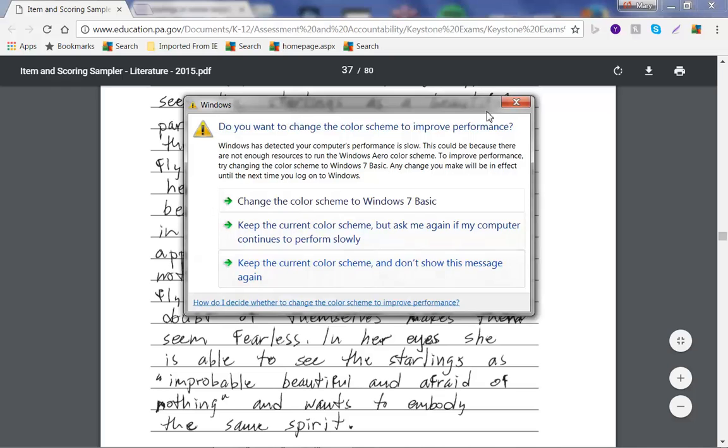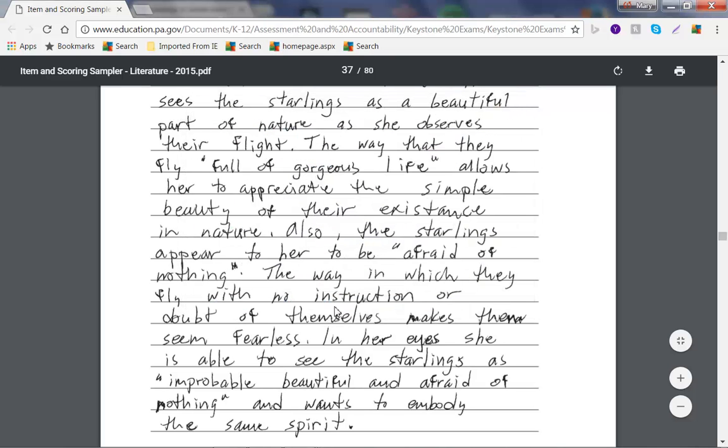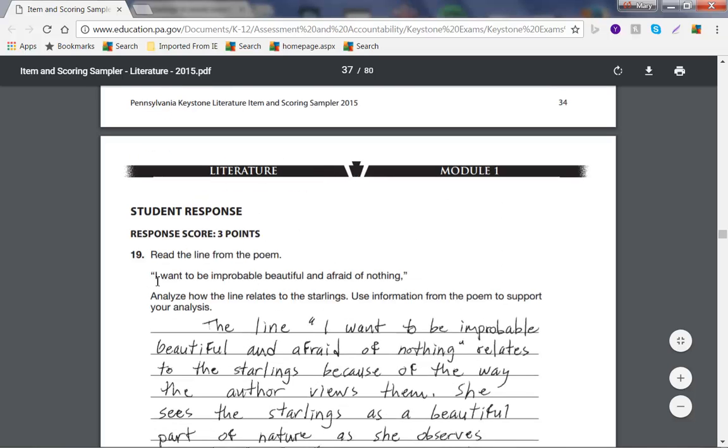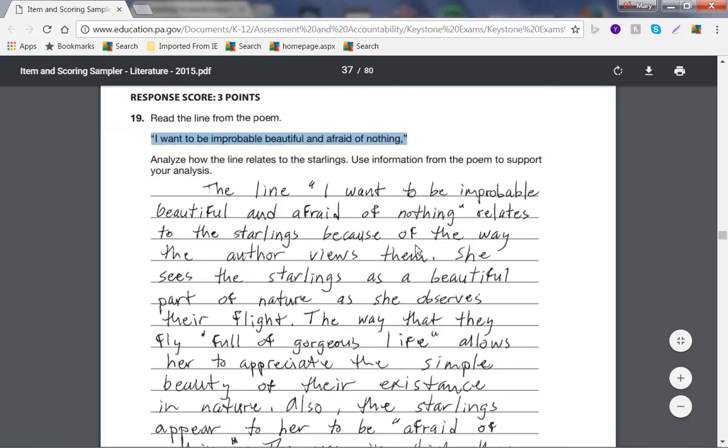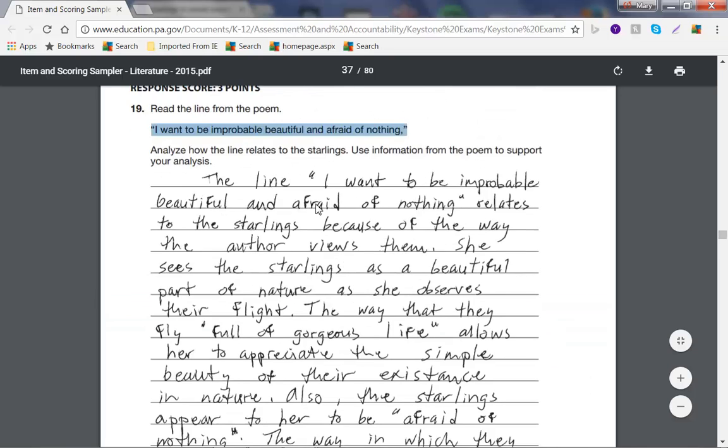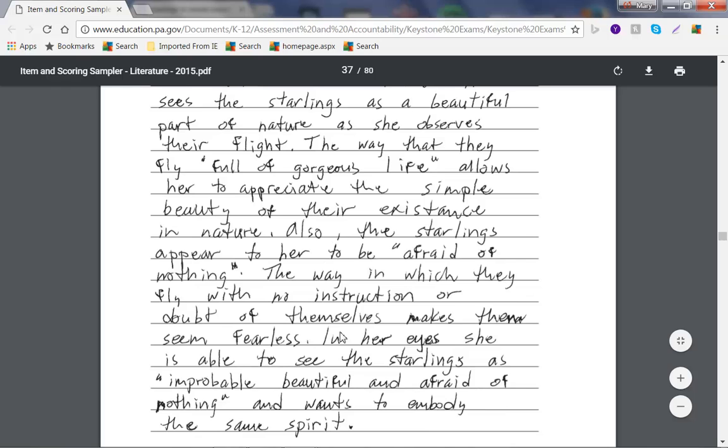"Also, the starlings appear to her," in her eyes, that's the speaker, "she is able to see the starlings as improbable, beautiful, and afraid of nothing, and wants to embody the same spirit." So the person who wrote this, even though it's not in 2 paragraphs or 3 paragraphs, concludes it with this. This is a concluding sentence that restates the question or the statement to, again, focus this paragraph on what we're asking here. She wants to embody the same spirit, to have the same spirit as the starlings.